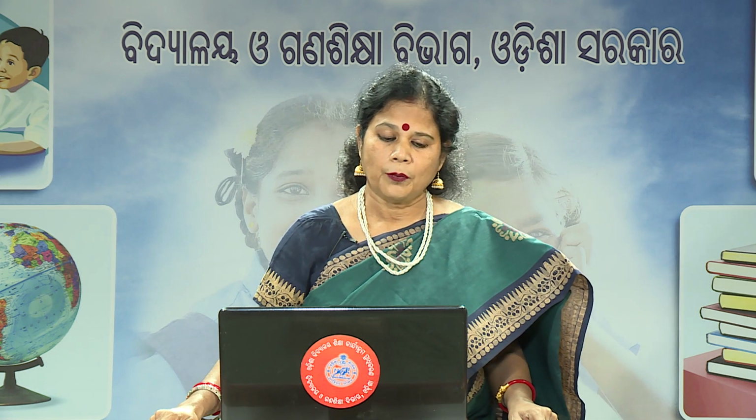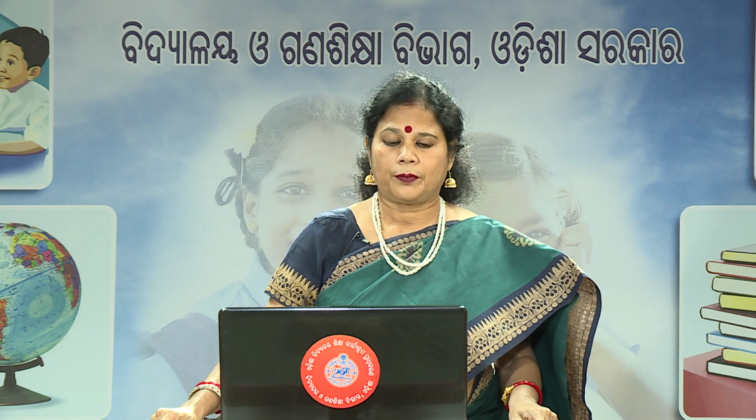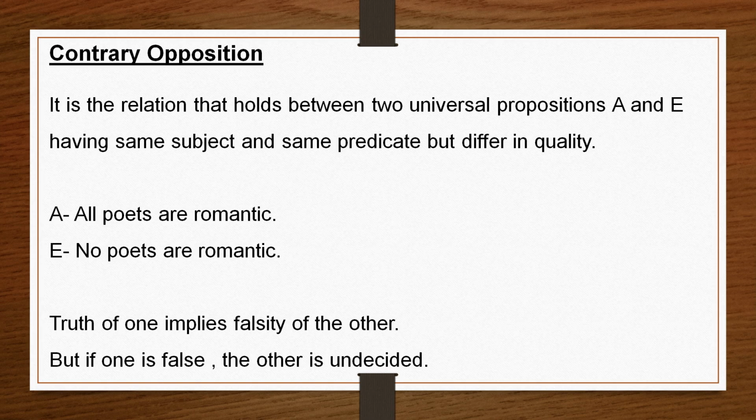All poets are romantic, A proposition; no poets are romantic, E proposition. If all poets are romantic is a true proposition, then no poets are romantic is a false proposition, and both can be false together.